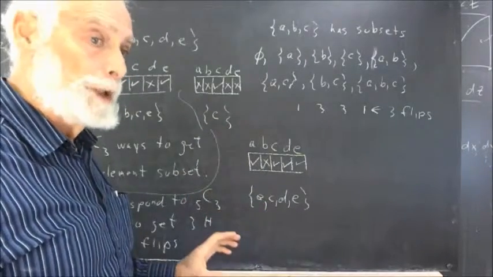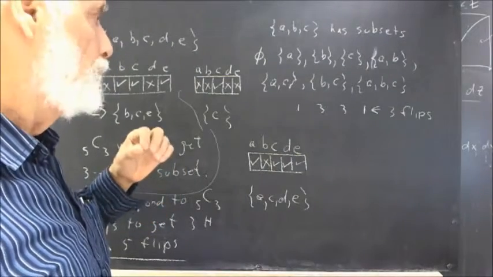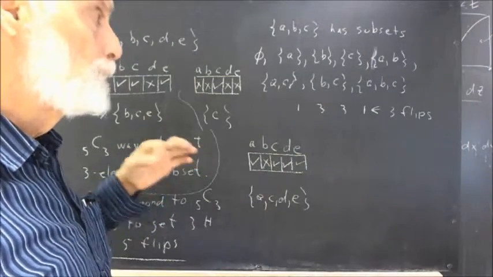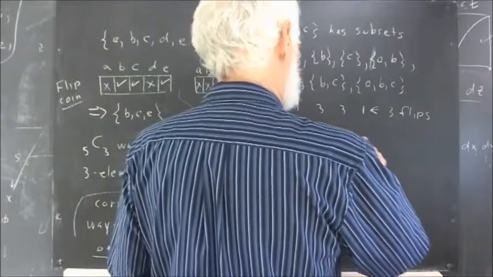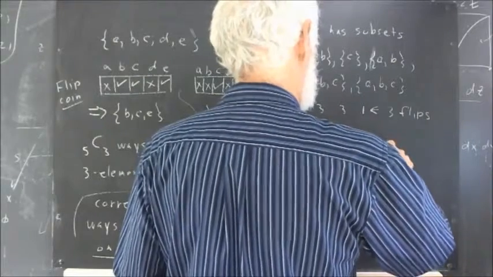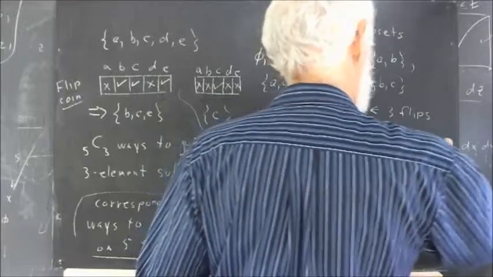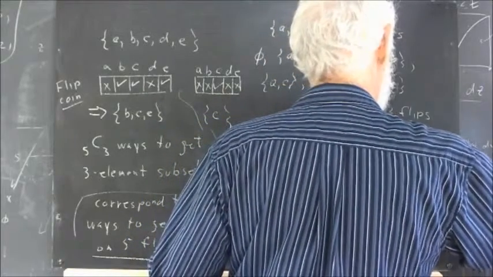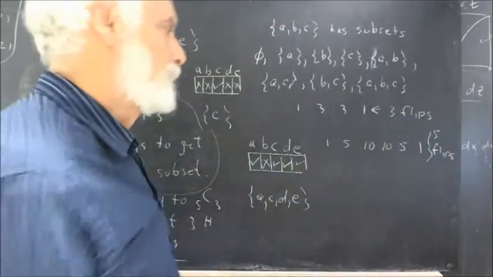There are 32 possible outcomes, and those outcomes go with the 5-flip row of Pascal's triangle, which is 1, 5, 10, 10, 5, 1. Those would be the number of outcomes.